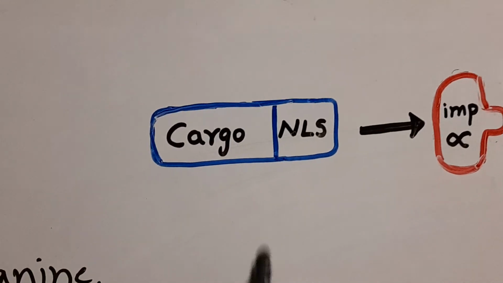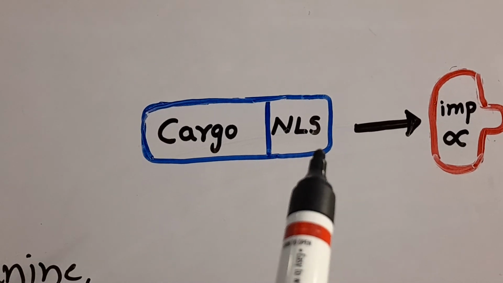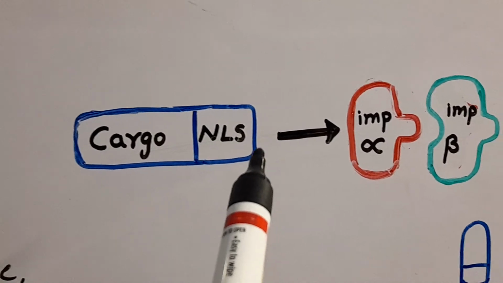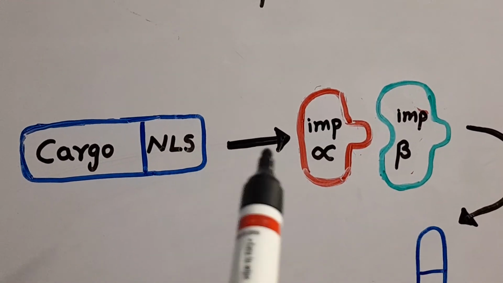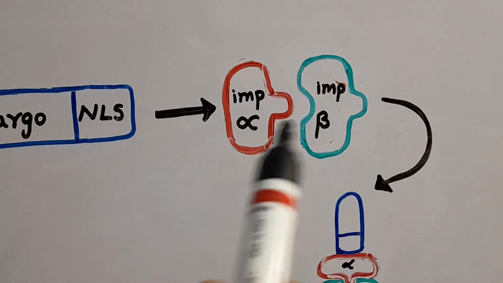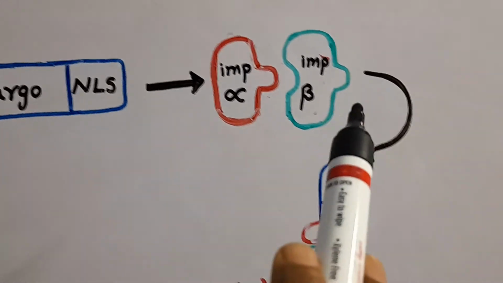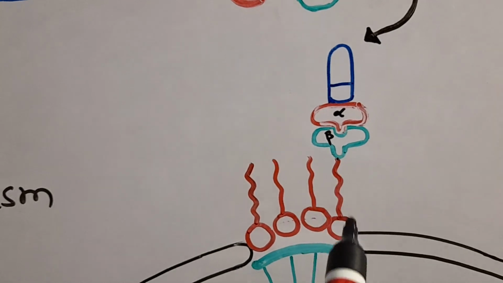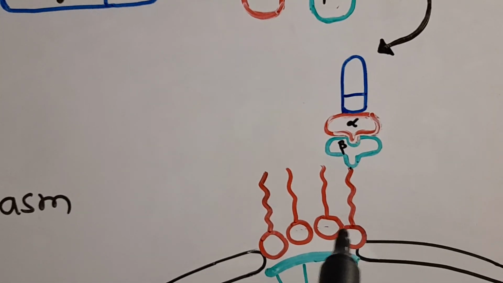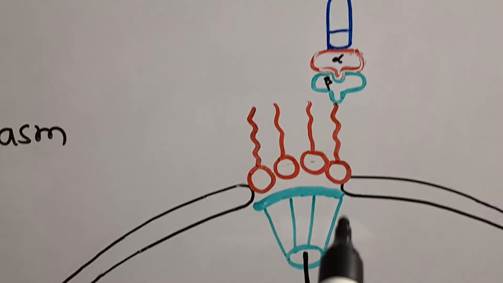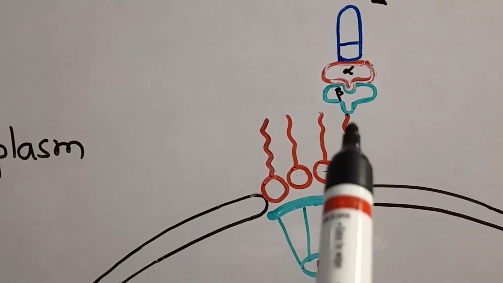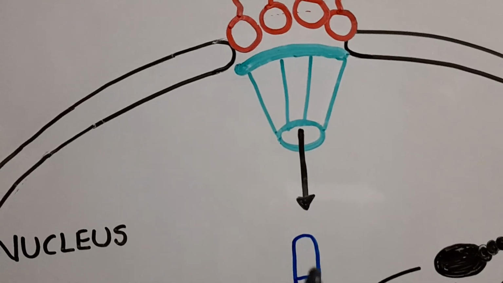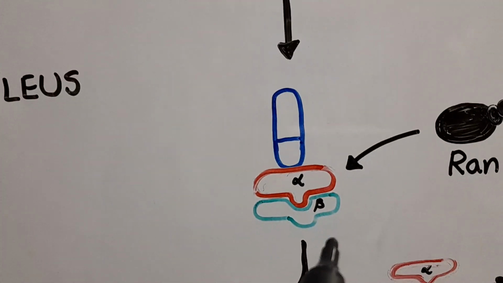The protein to be transported into the nucleus has one special sequence, that is NLS. With this sequence, importins attach. Importins have two parts, alpha and beta, so completely one complex is formed. This complex is attached to the fibril of the cytoplasmic ring in the nuclear pore complex. With the help of this fibril, the complex is translocated into the nucleoplasm.